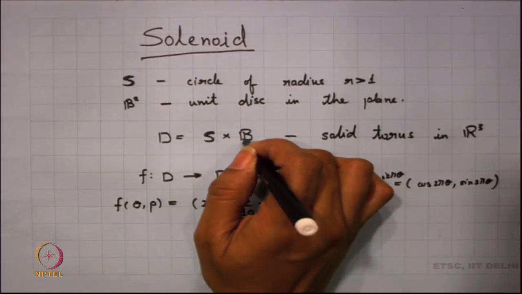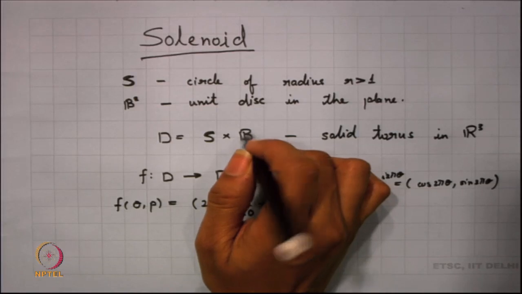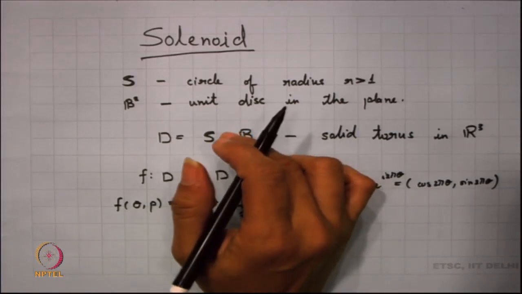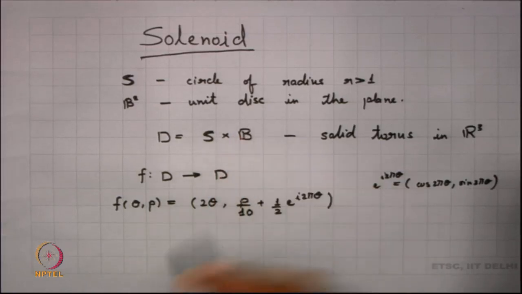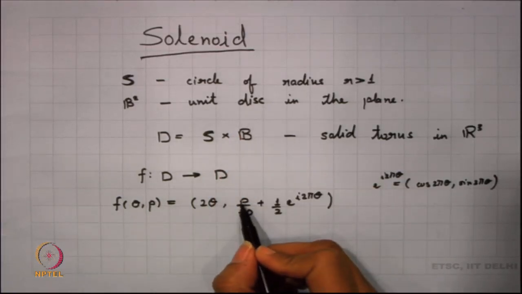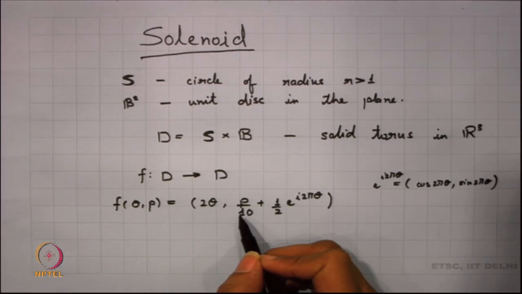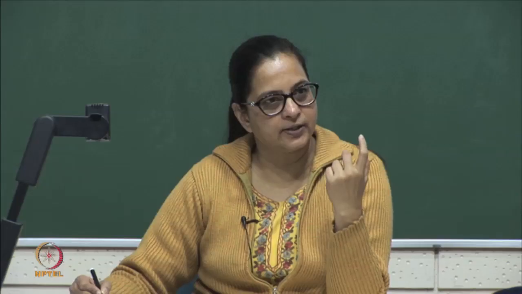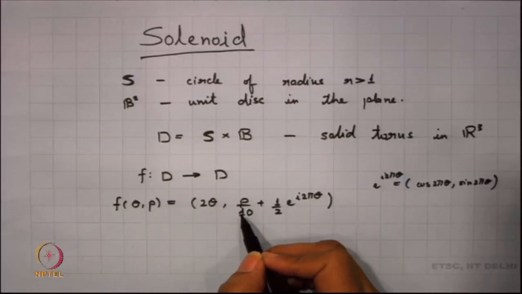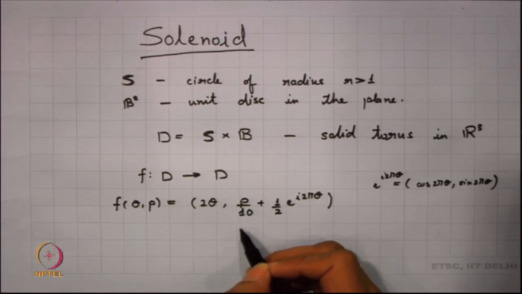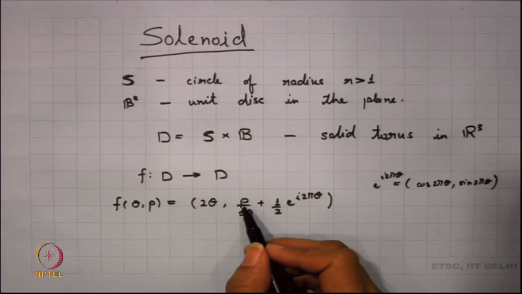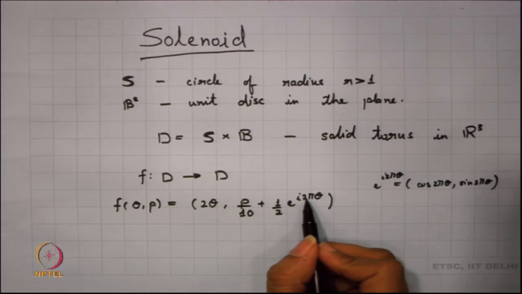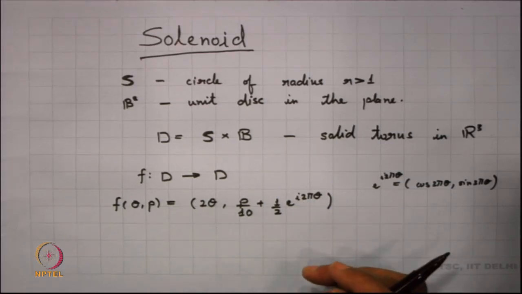What happens to the coordinate in B? We know that B is a unit disk, a disk of radius 1. What we are doing is that for this disk of radius 1, it would be something like within this radius. What happens is we are shrinking it. The whole disk gets shrunk by, say here we have taken 1 by 10, and plus what do we mean by half e to the power i 2 theta, that it is not remaining at the center.